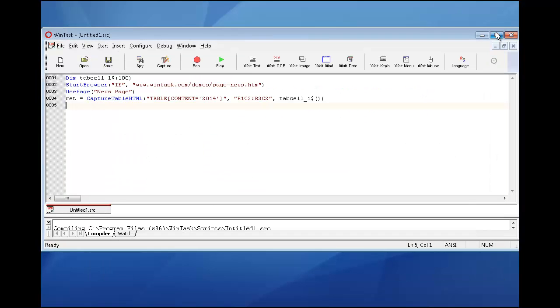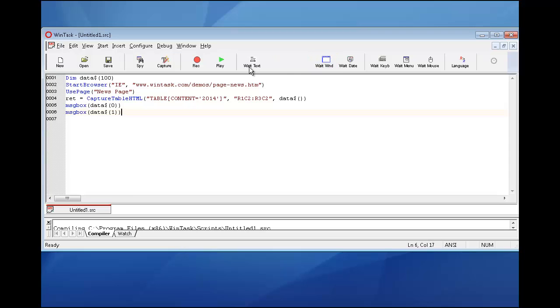I will close the browser manually. So here are the lines generated. So CaptureTableHTML syntax is generated for you. I prefer to use an array which is meaningful, so I change to data$. And all the captured data has been stored in first element in data$(0), second element in data$(1), and so on. And so I can use those extracted data for writing in a field, for writing into another application.